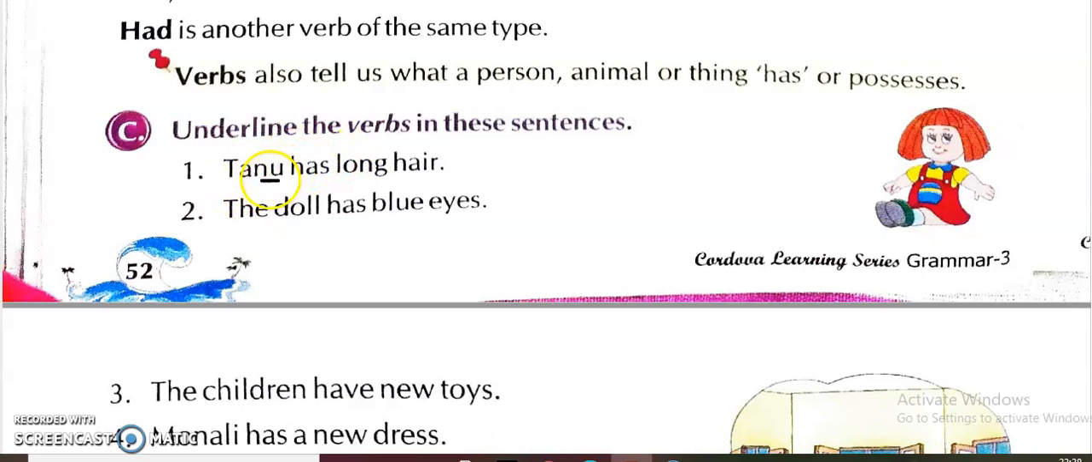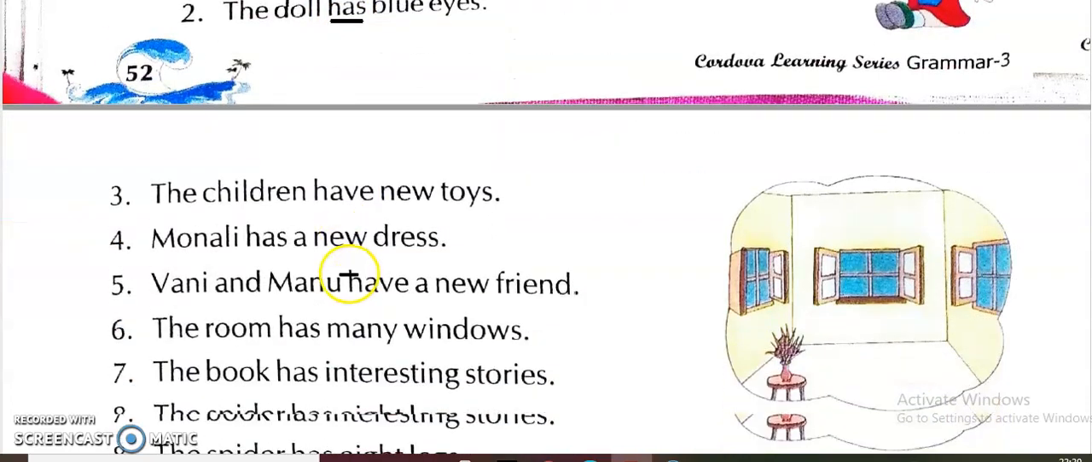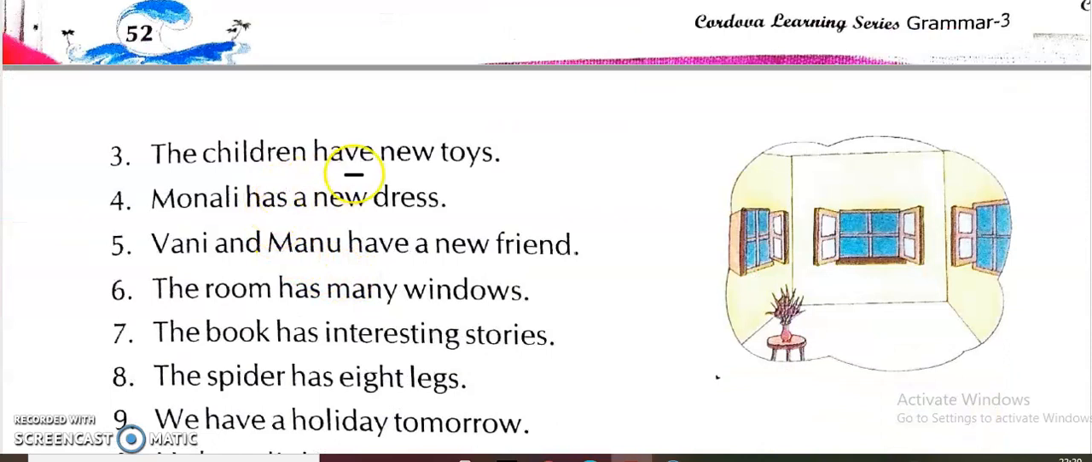Underline the verbs again. Tanu has long hair. So, Tanu has. Here we have to underline has. Then second sentence, the doll has blue eyes. The doll has. Here also we have to underline has. Now on the next page, the children have new toys. Children have. Here we have to underline have.